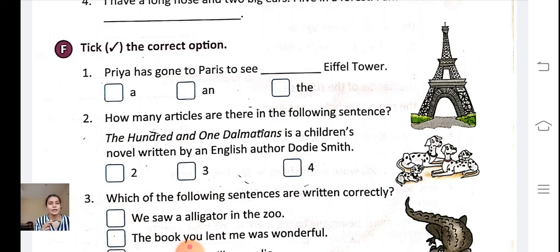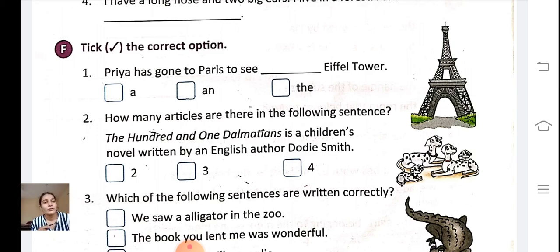Now the next. How many articles are there in the following sentence? So now we have to read the following sentence. The 101 Dalmatians is a children's novel written by an English author, Rudy Smith.